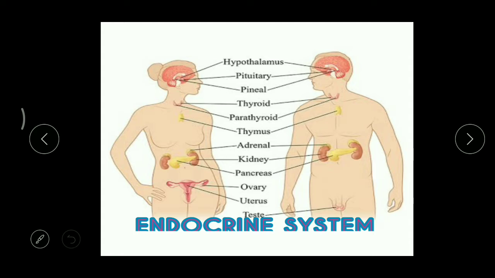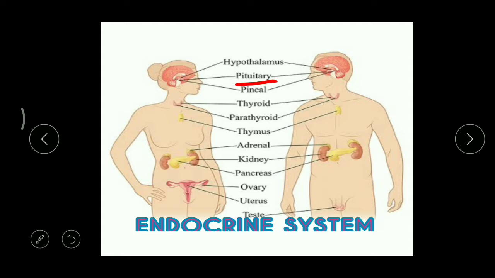See, when we take these hormones, in the head region we can find one important gland, that is the pituitary gland. This gland can otherwise be called the master gland. Why? Because it can control the functions of the remaining endocrine glands. Got it?